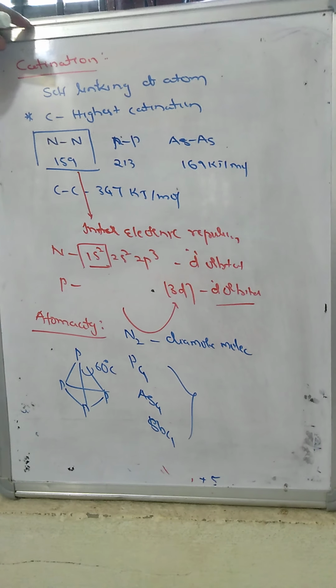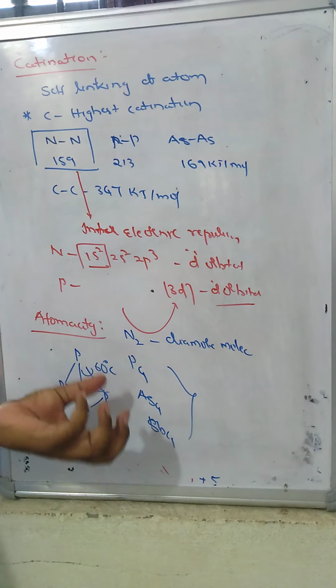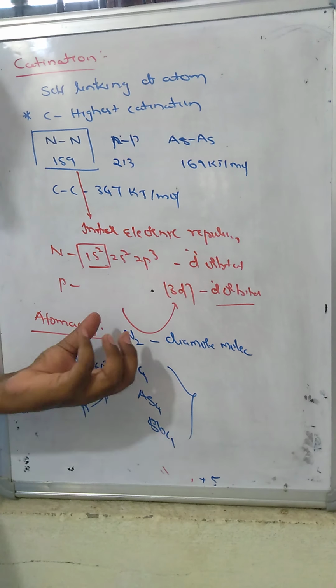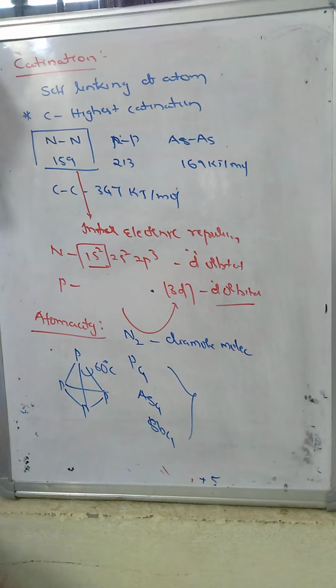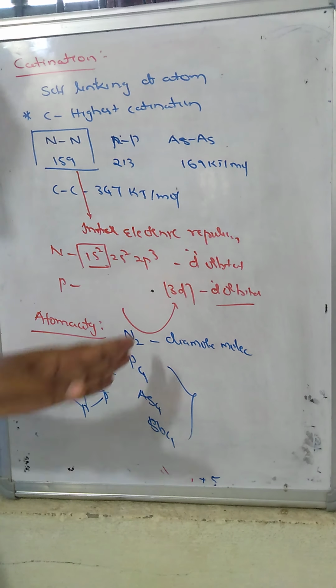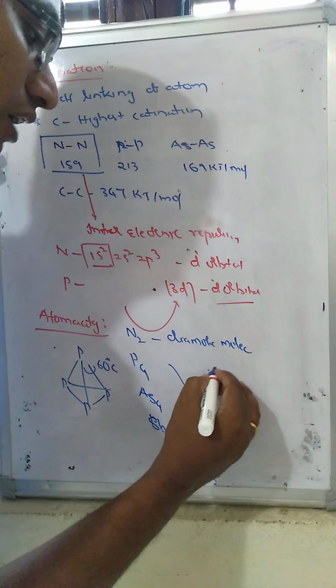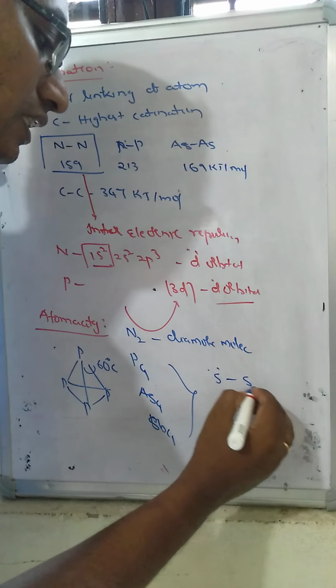So atomicity is nothing but the number of atoms present in an element existing at room temperature. Among these, nitrogen is a diatomic molecule, so its atomicity is 2. The remaining leftover elements have atomicity 4. The highest atomicity is exhibited by sulfur in the 16th group of elements. Sulfur has the atomicity S8.